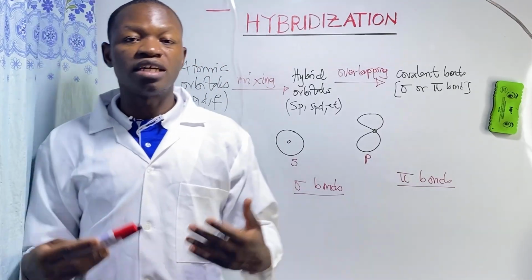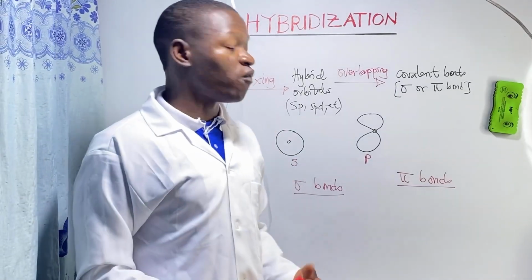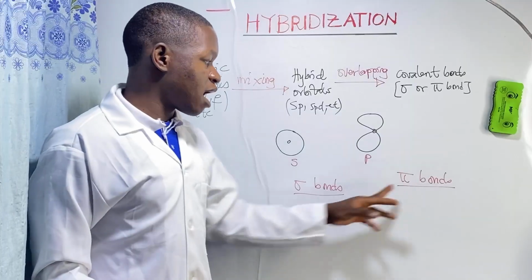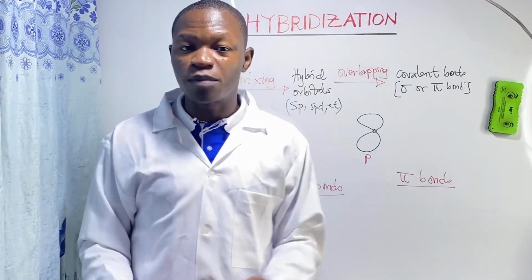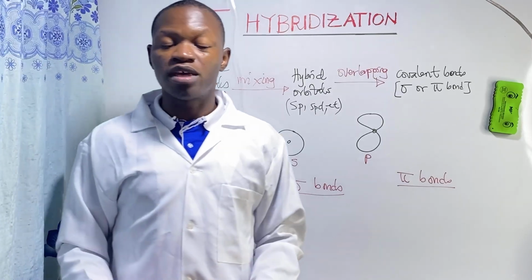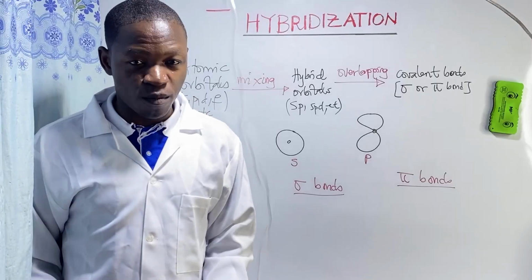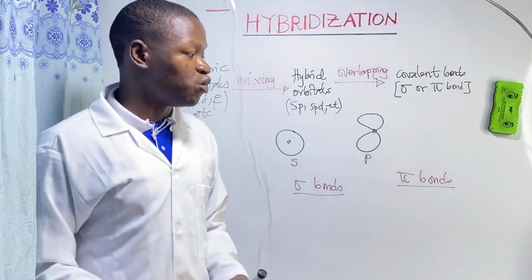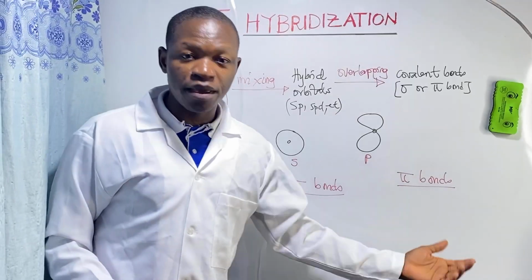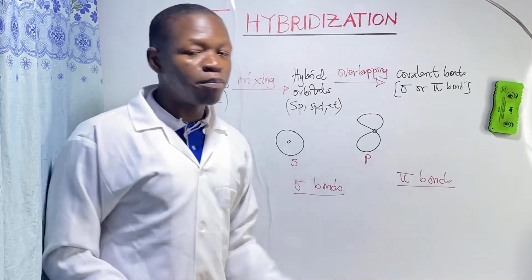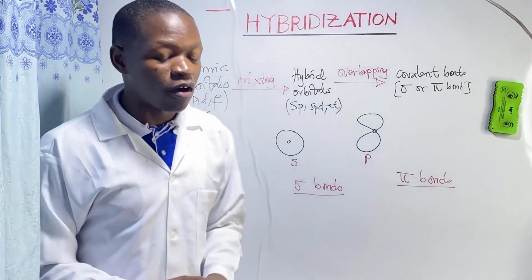Sigma and pi bonds are the two types of covalent bonds that result from the process of hybridization of atomic orbitals. So they have their specific ways in which they are formed. The easiest of them is the pi bond. The pi bond has only one method of formation.